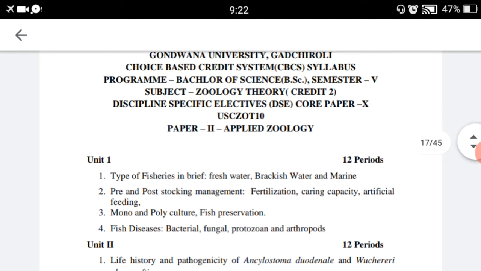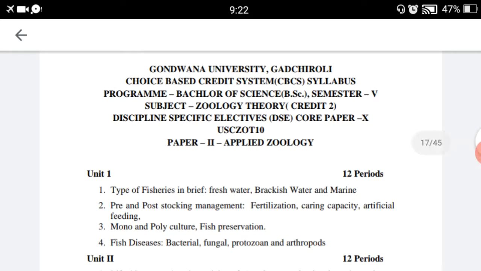Topic 1 is types of fisheries in brief: freshwater, brackish water and marine water. Second topic is pre and post stocking management, fertilization, carrying capacity, artificial feeding. Third topic is mono and polyculture, fish preservation. And fourth is fish diseases: bacterial, fungal, protozoan and arthropods.